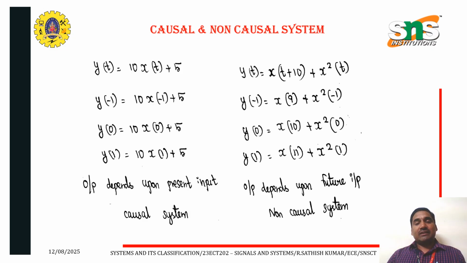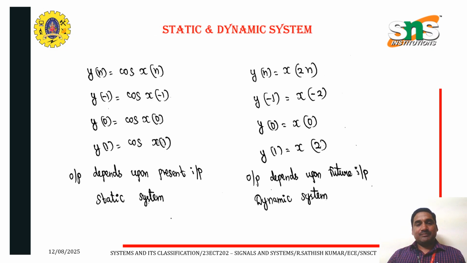Similarly for non-causal, y of minus 1 is x of 9 plus x square of minus 1, y of 0 is equal to x of 10 plus x square of 0, y of 1 is equal to x of 11 plus x square of 1. So the output depends upon future input. The system is said to be non-causal system.